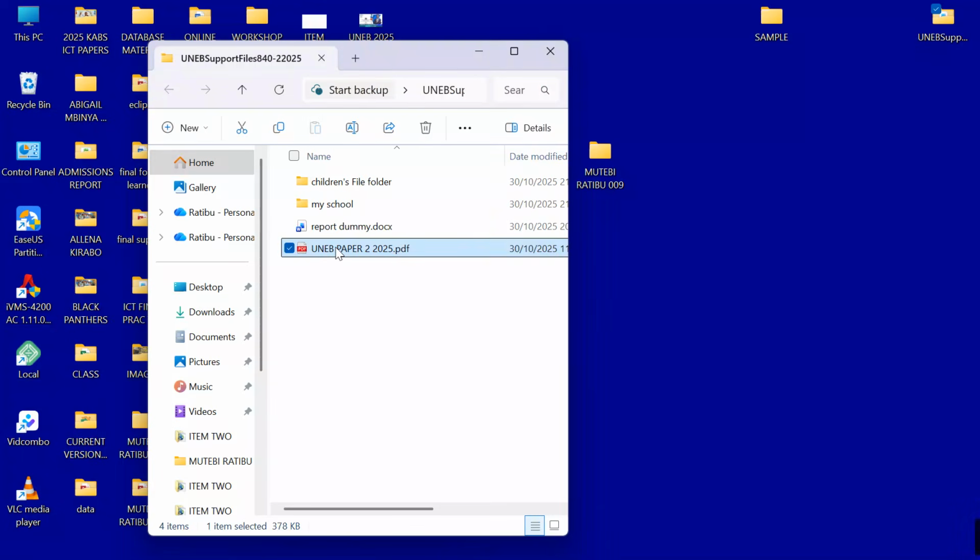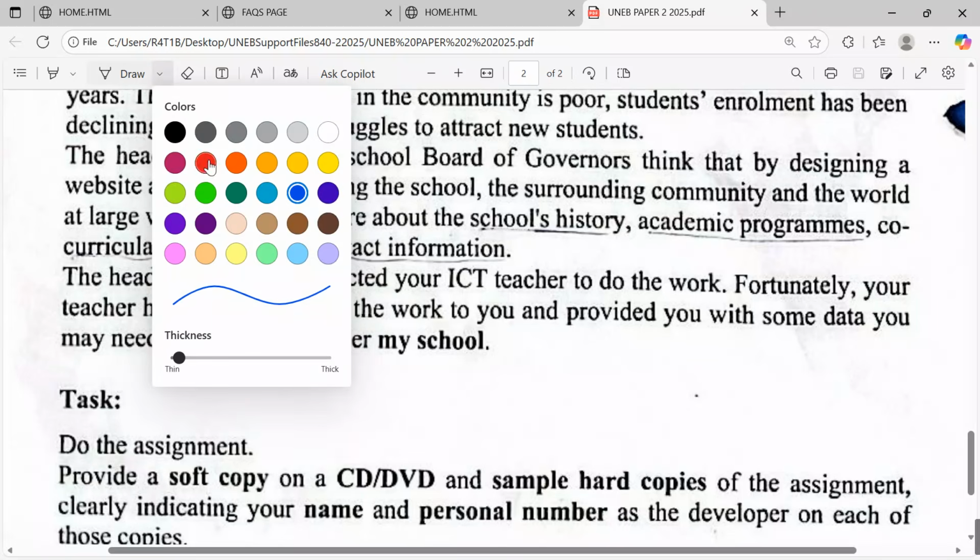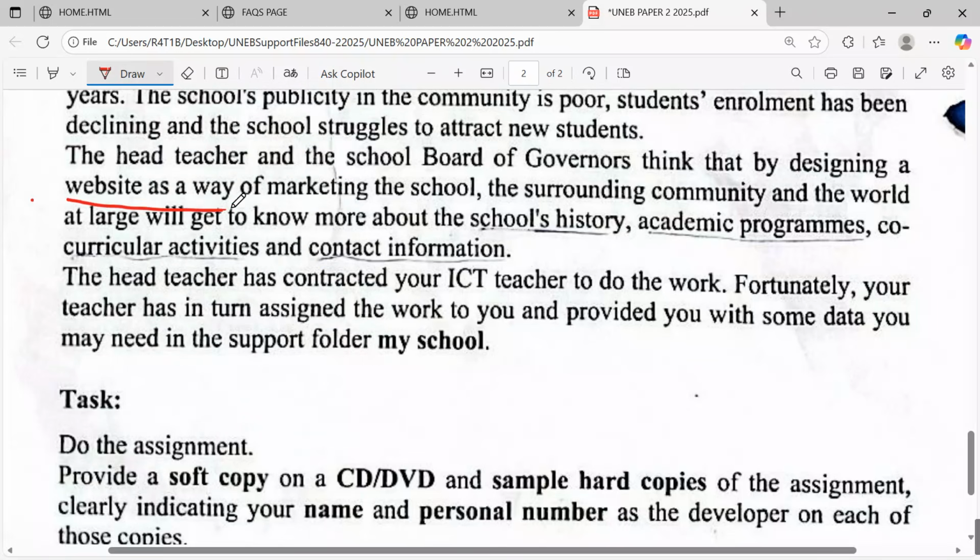The question paper is over here to see that we don't lose any single step. They want us to do what? In the website, we want to know, by designing a website, very good. By designing a website, yes. As a way of marketing, the surrounding community and the world at large will get to know more about the school's history, academic programs, co-curricular activities, and content. So I want to see you appreciating these pillars.